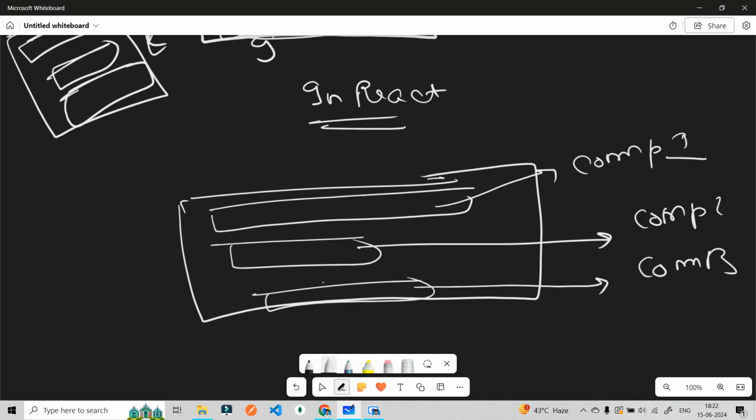So, why are we doing this in components? Why are we actually breaking this into components? Let me show you. For now, this is a particular home page, but now we have divided this into components.